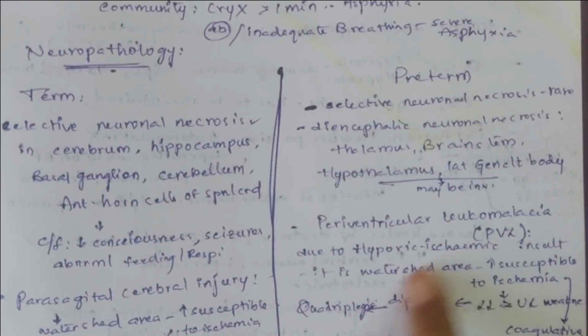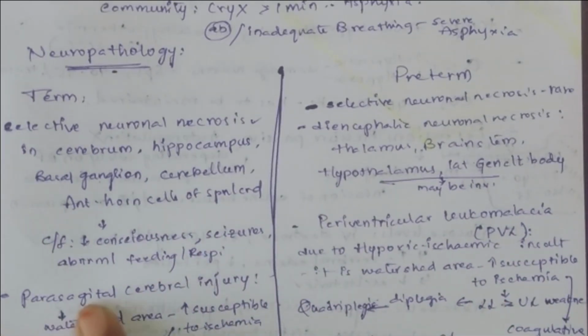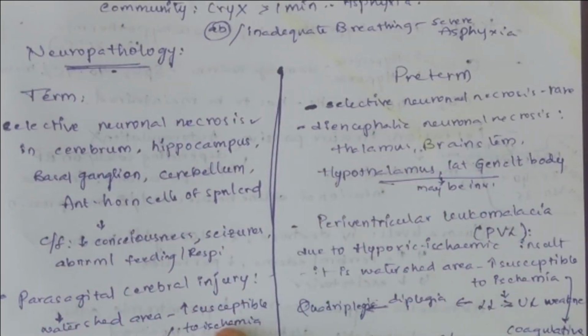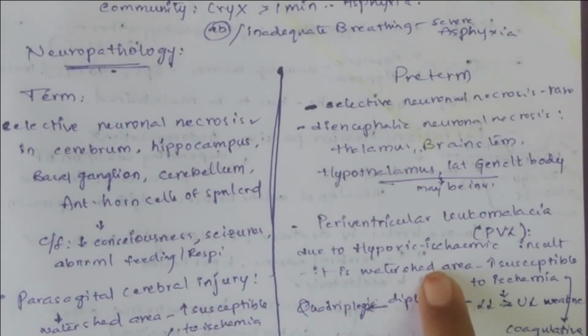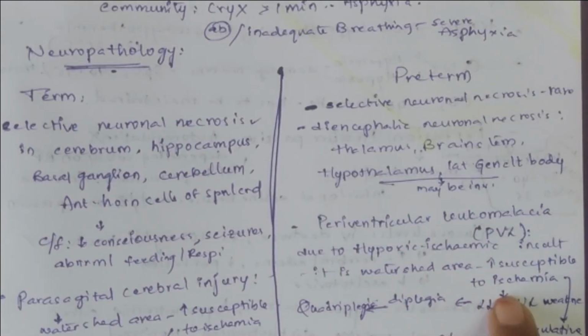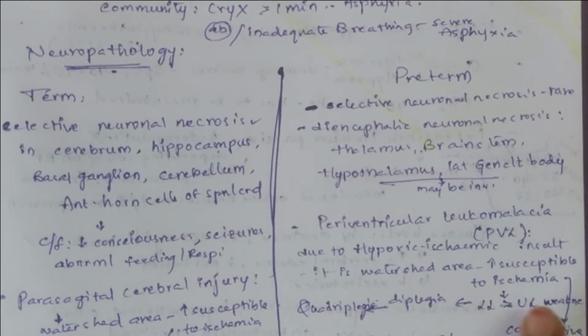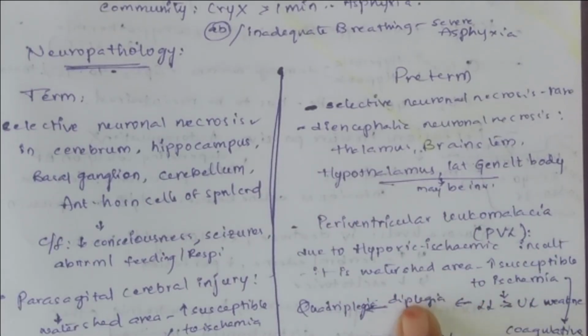It is also a watershed area. Periventricular area is a watershed area, and it is also more susceptible to ischemia as we discussed earlier. Here, parasagittal cerebral injury is also more susceptible to ischemia, and here periventricular leukomalacia is more susceptible to ischemia. This leads to lower limb weakness more than upper limb weakness. First there will be diplegia, then there will be quadriplegia. Two limbs are involved first, followed by four limbs involvement.